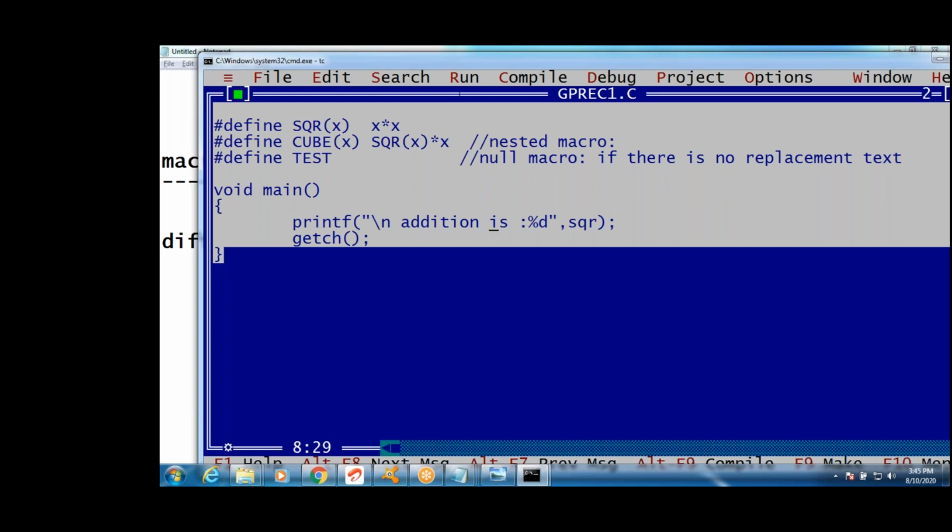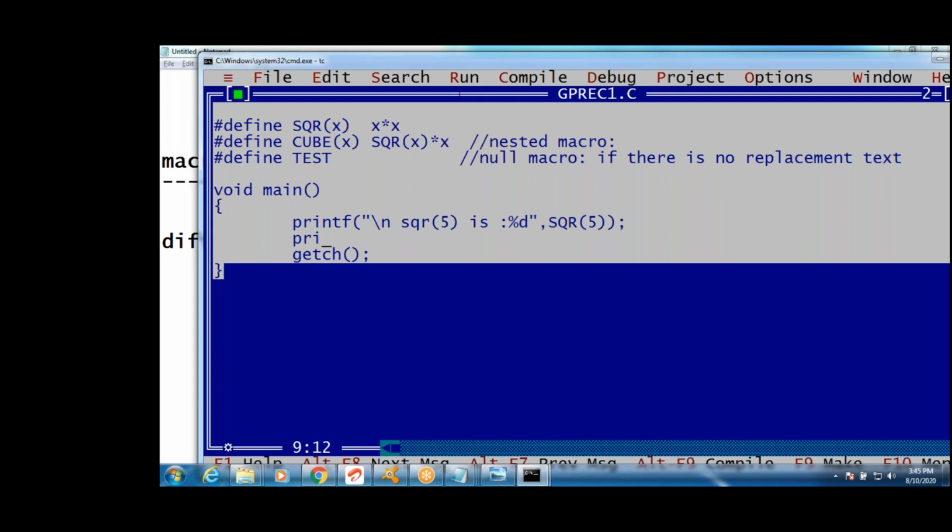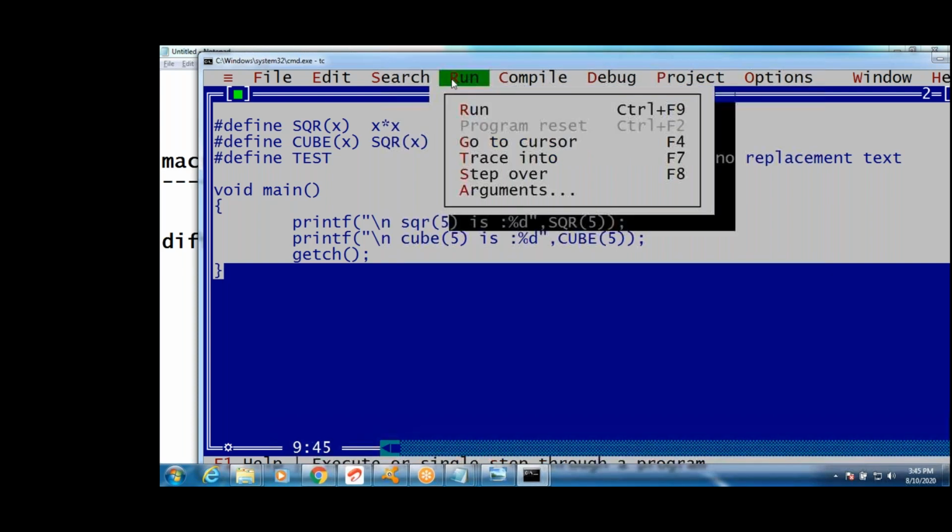I want to print the square of 5. What is the square of 5, guys? Call that function. Cube also, guys. I want to print cube also. Cube of 5 is %d. Cube of 5, right? Square of 5 and cube of 5. Then we can execute this, run this, guys. Square is this and cube also. Write this, guys.